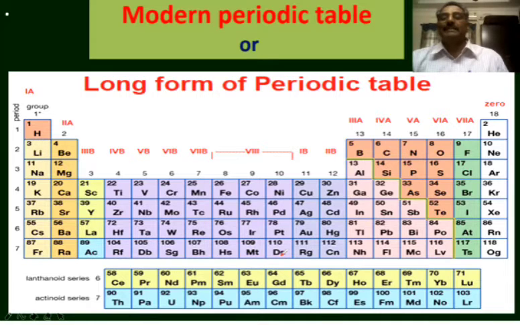And in this periodic table, metals are separated from non-metals. There is a zigzag line here. The elements at the zigzag line possess both metallic and non-metallic nature, partial metallic nature and partial non-metallic nature.